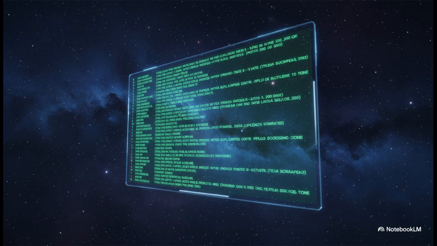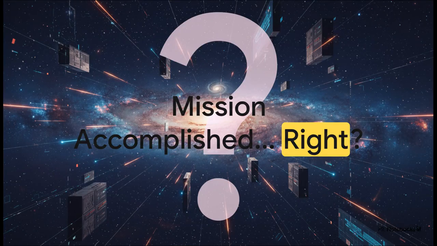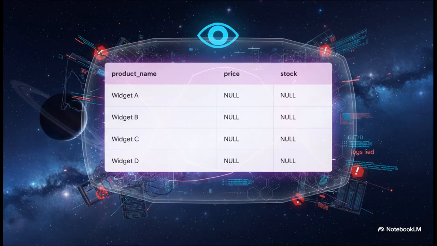Okay, so let's picture this. You've just deployed your shiny new scraping pipeline. You hit run, and you see this. Just a beautiful, glorious sea of green. Success after success. I mean, you're a genius, right? You've totally conquered the web. But what if those green logs are lying to you? What if, while you're high-fiving yourself, your database is quietly turning into a total wasteland of useless data? And there it is. This is the silent failure, the data graveyard.